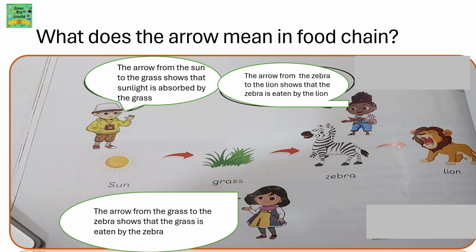What does the arrow mean in a food chain? The arrow from the sun to the grass shows that the sunlight is absorbed by the grass. The arrow from the grass to the zebra shows that the grass is eaten by the zebra. The arrow from the zebra to the lion shows that the zebra is eaten by the lion.